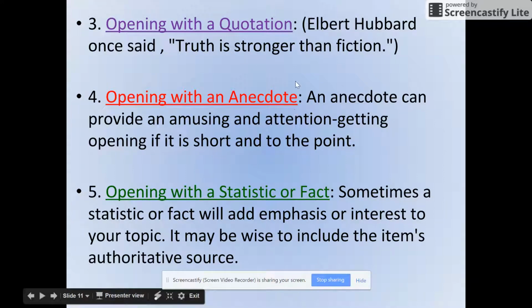You can start with an anecdote. An anecdote is a story. So a story about yourself, a story